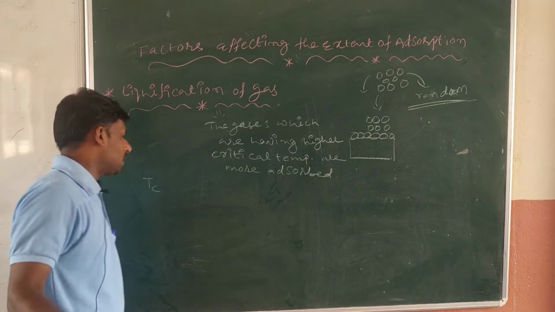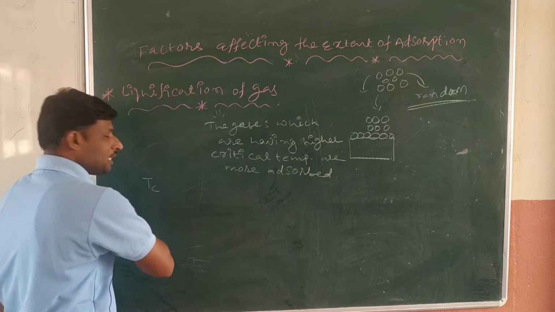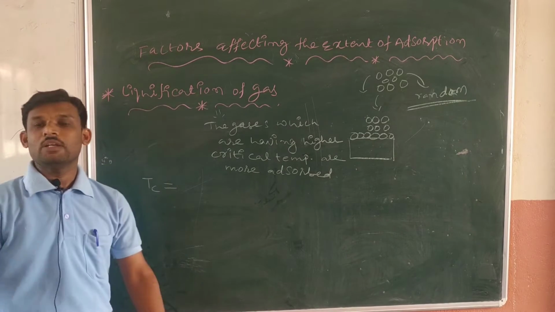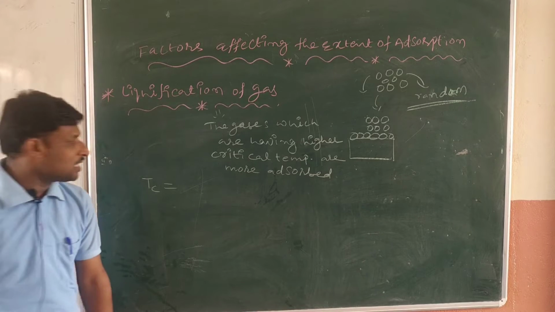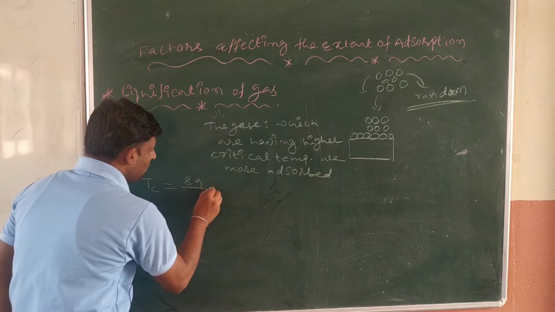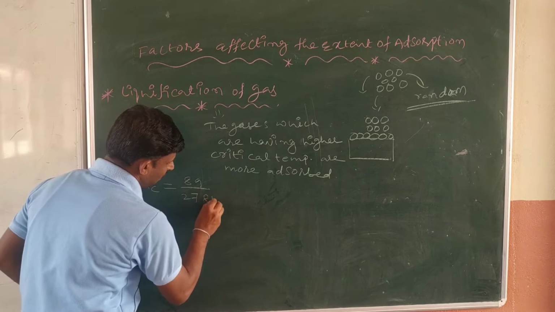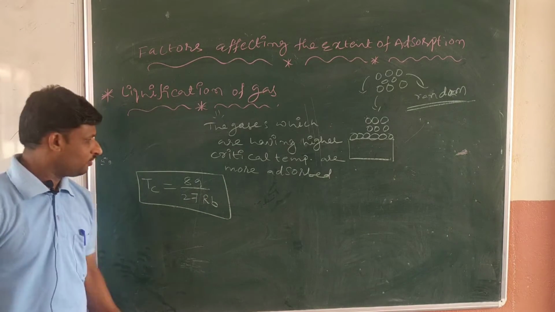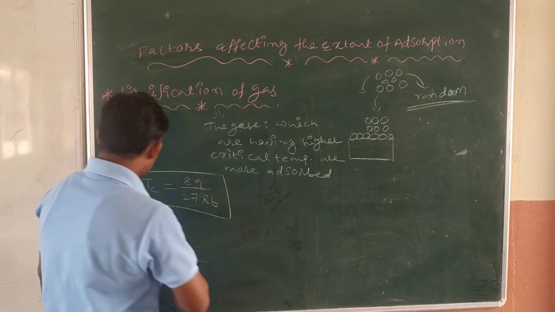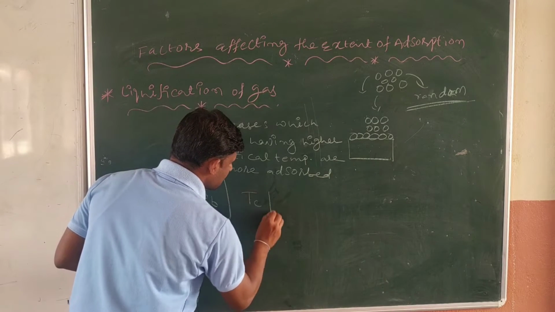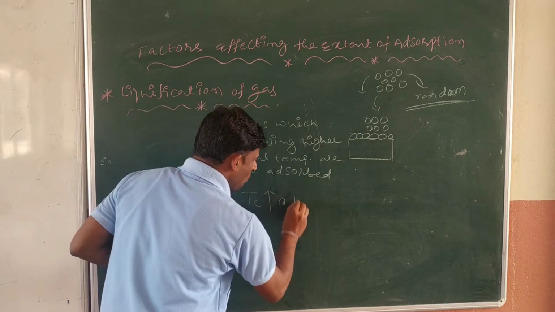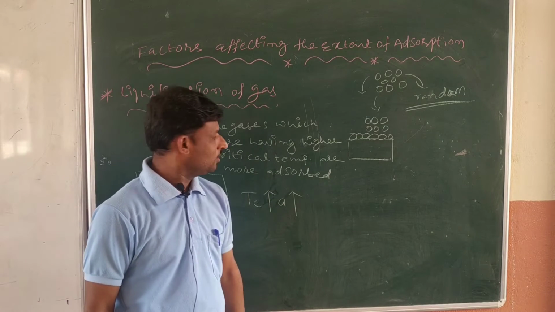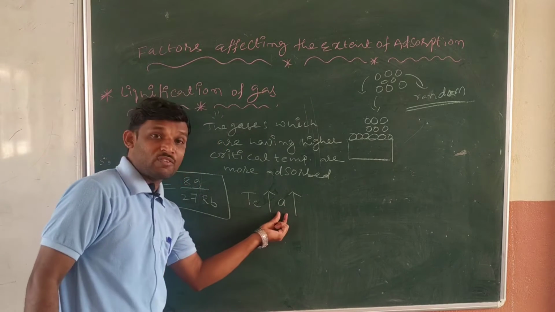So in this case what is happening? Critical temperature is denoted by Tc. We know one formula: Tc is equal to 8a by 27Rb. Already we have discussed it in the gaseous state, in the 11th standard. So what happens when critical temperature is increased? Simply van der Waals forces increase. Why is it happening like this, I will tell. When critical temperature increases, van der Waals forces increase.